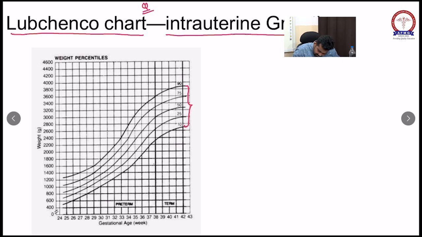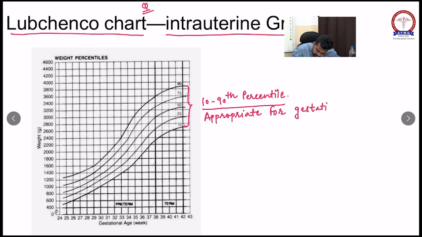If a child's growth percentile is between the 10th and 90th percentile, then the growth of this child is appropriate according to gestational age. This is considered appropriate for gestational age.